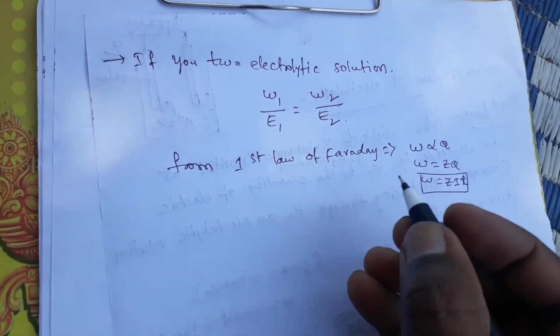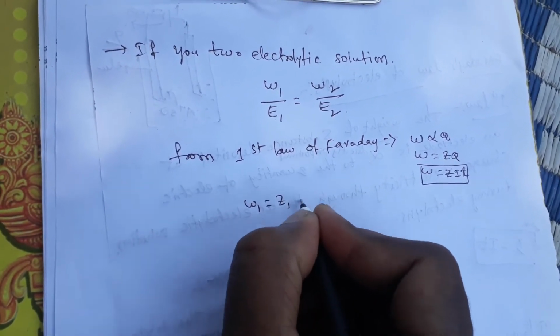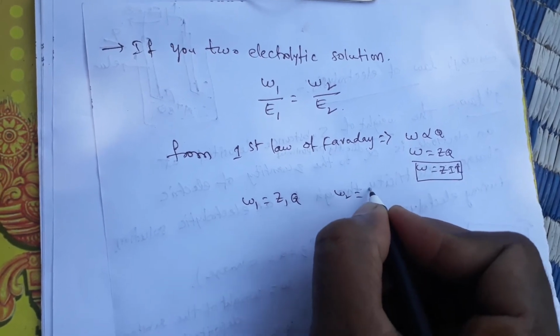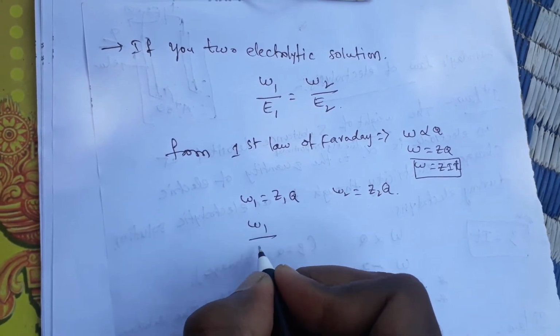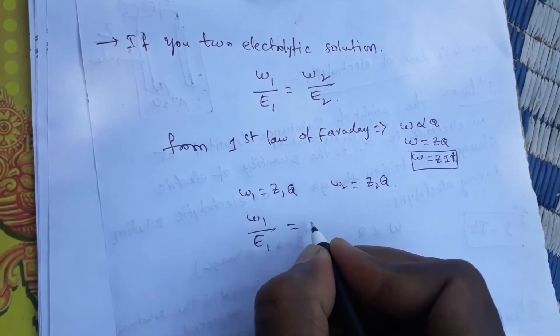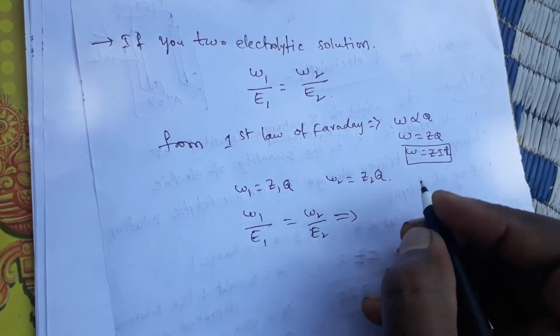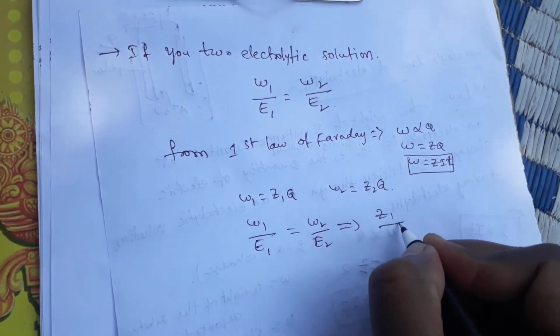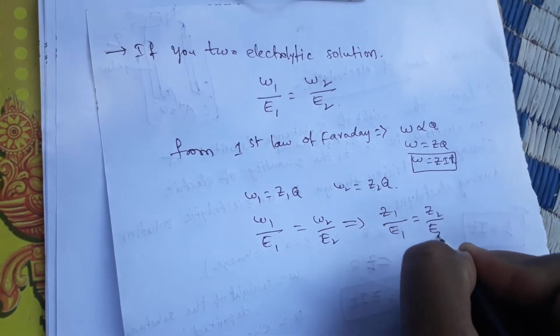So W1 is equal to Z1 Q and W2 is equal to Z2 Q. Here W1 by E1 is equal to W2 by E2 can be rewritten as Z1 by E1 is equal to Z2 by E2.